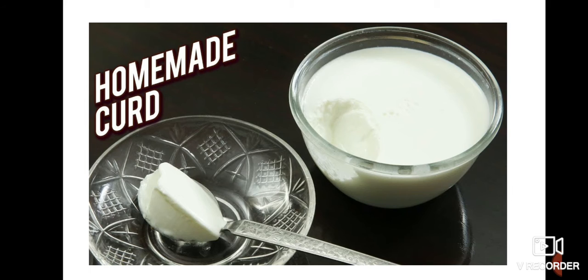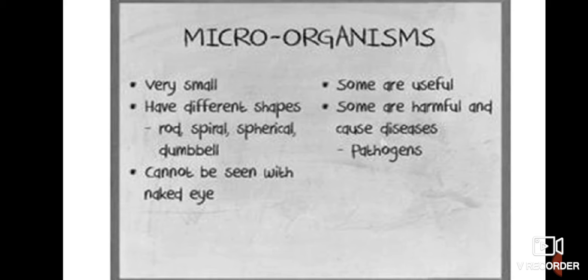They are extremely small organisms that cannot be seen with naked eyes. They are everywhere in our surroundings, such as in air, water and soil, and also on our hands and bodies. They are so small that we cannot see them, but we can see them with the help of a microscope. That's why these are known as microorganisms. Microorganisms are very small, have different shapes, rod, spiral, spherical, dumbbell, and can be seen only by microscope.